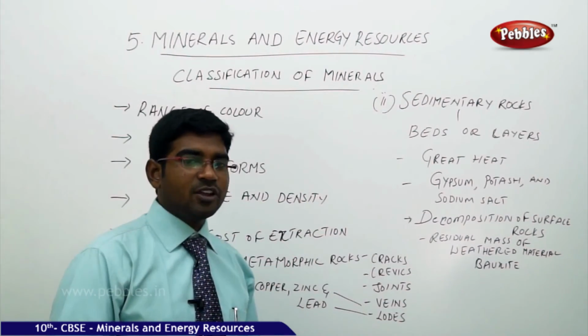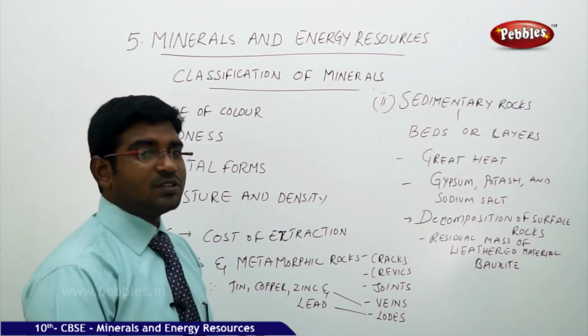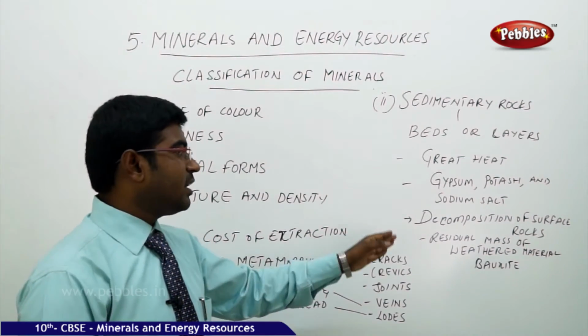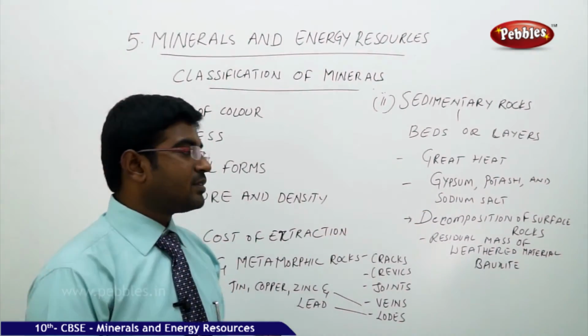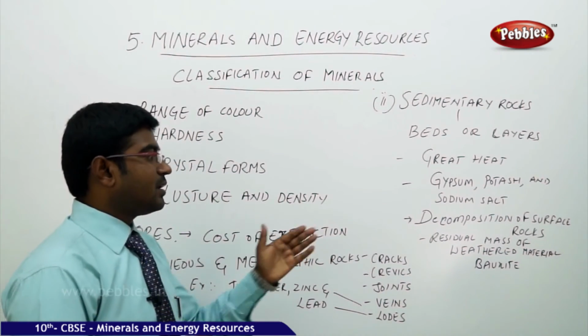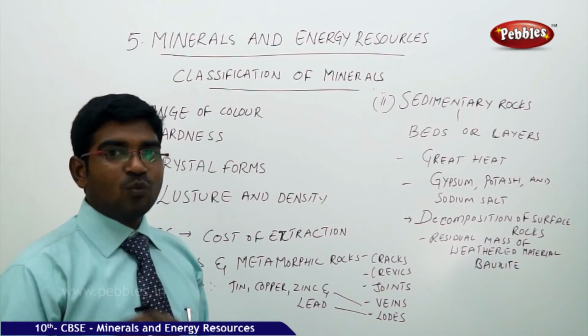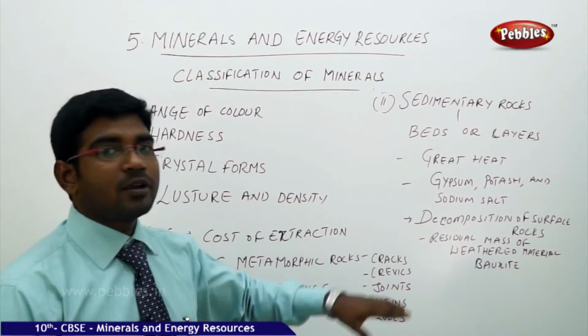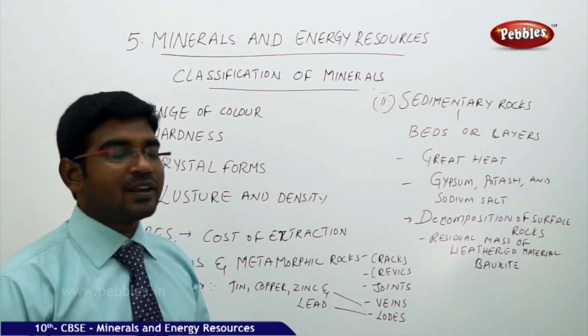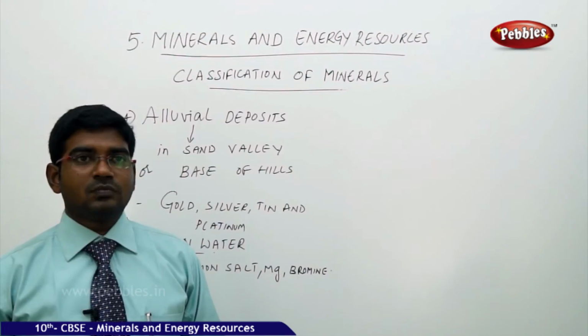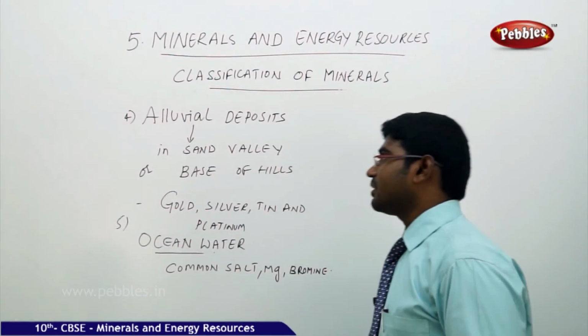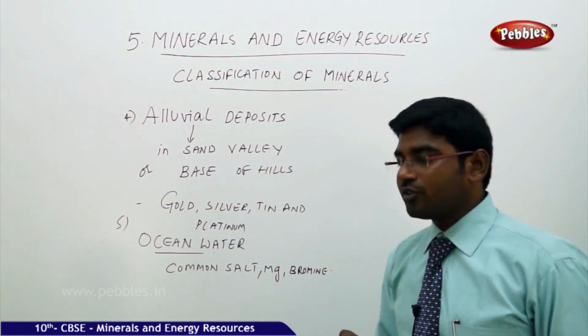The next category is the decomposition of the surface rocks. The surface rocks are decomposed into the residual mass of weathered material, and an example of this weathered material is bauxite.